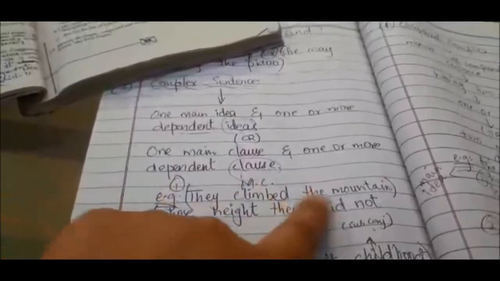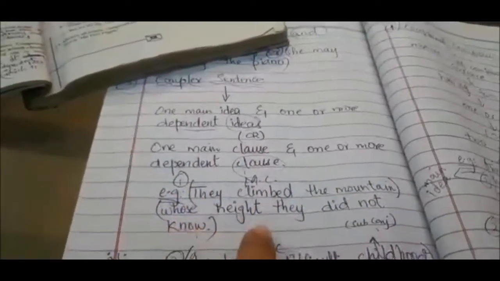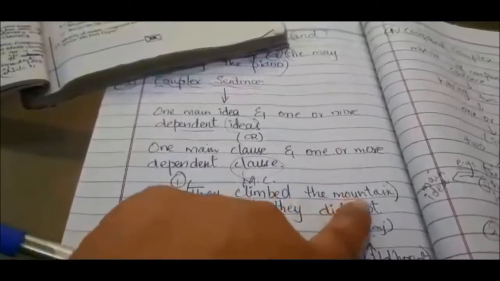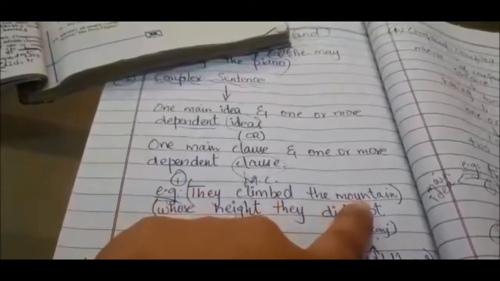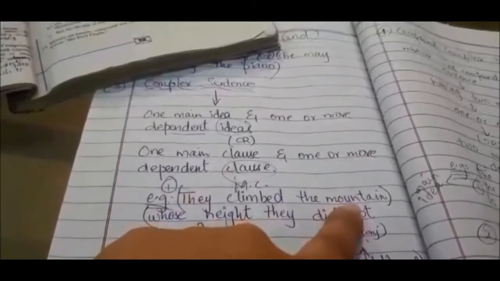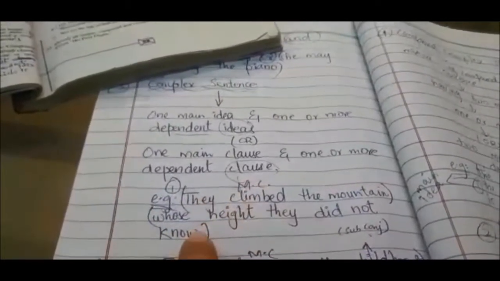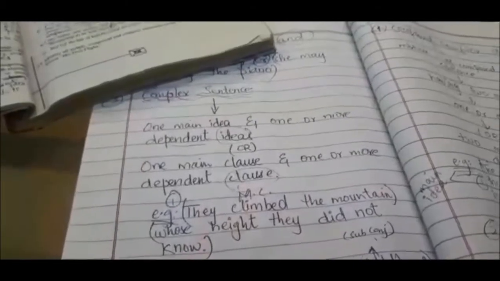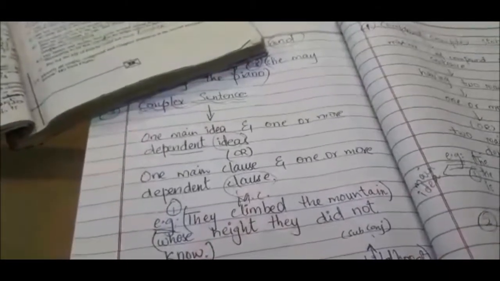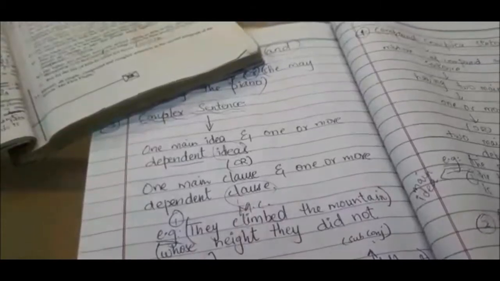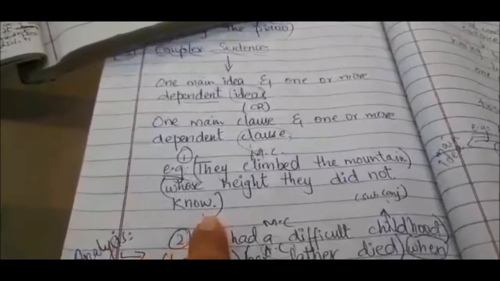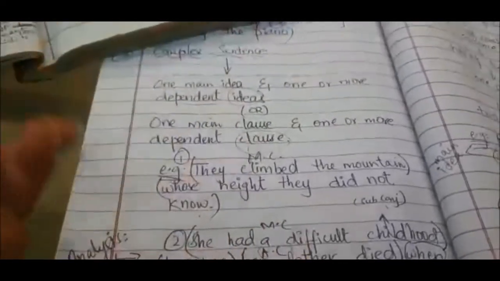If we say, "They climbed the mountain whose height they did not know." Now students, here "they climbed the mountain" is the first part of the sentence, which is clear, known as a main clause. But the second part, "whose height they did not know," confuses us. We are not getting the complete idea that they are talking about whose height. Either they are talking about the height of a building, of a home, of any other shop, of any other construction site.